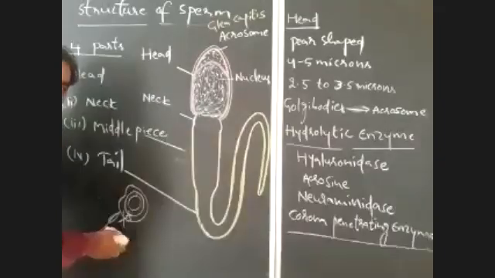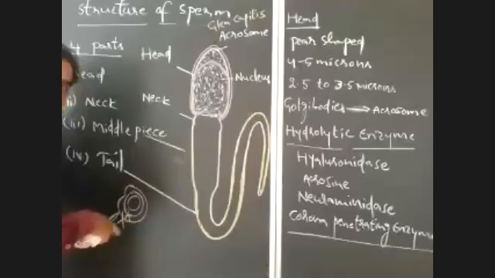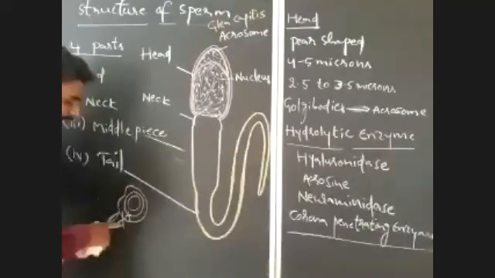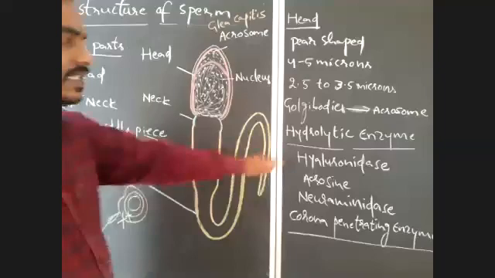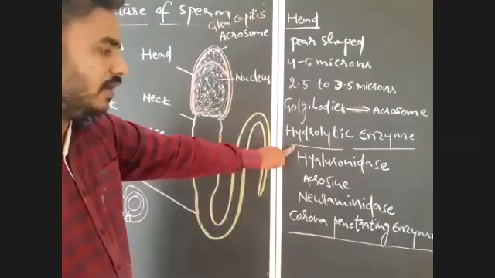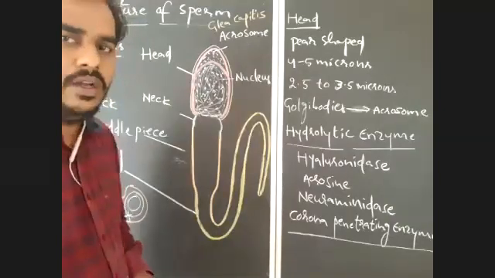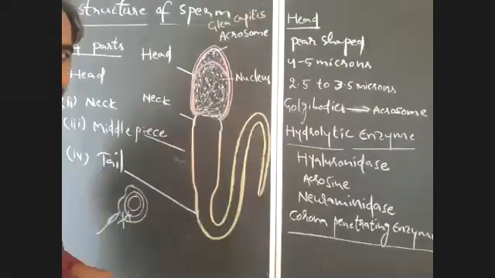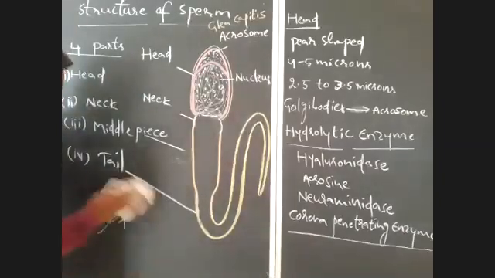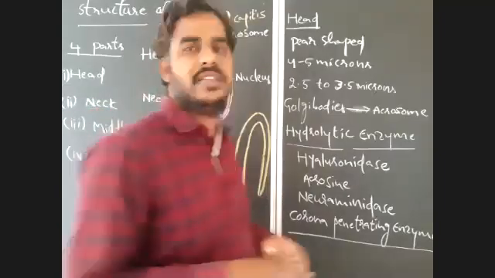So to break down the membranes which act as barriers around the ovum, acrosome is essential. Without acrosome, there is no chance for breakdown of that membrane. Then there will be no chance for fertilization also.